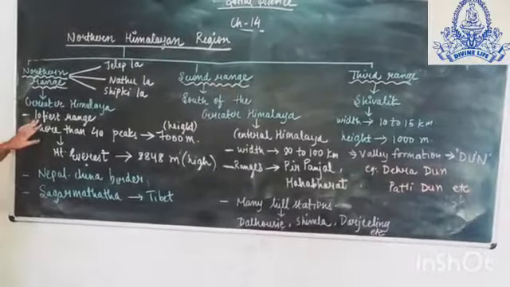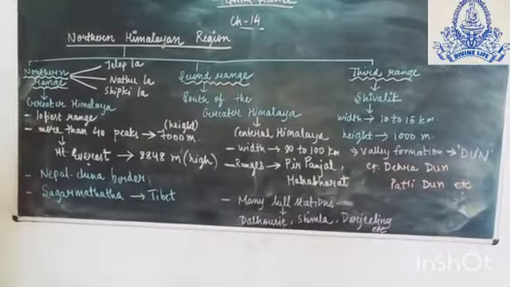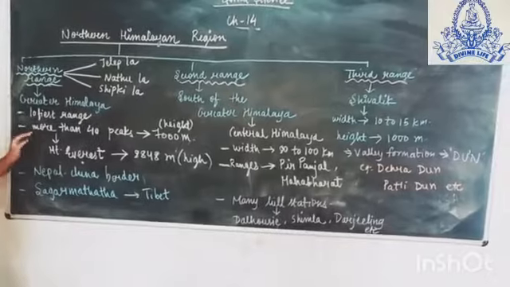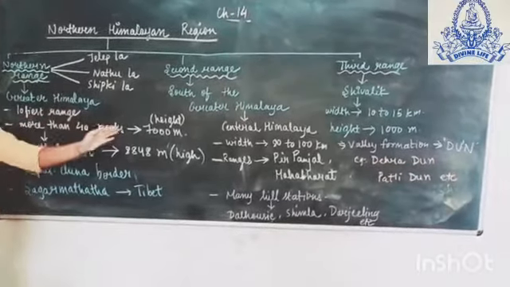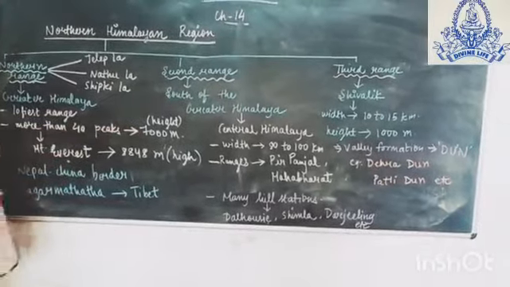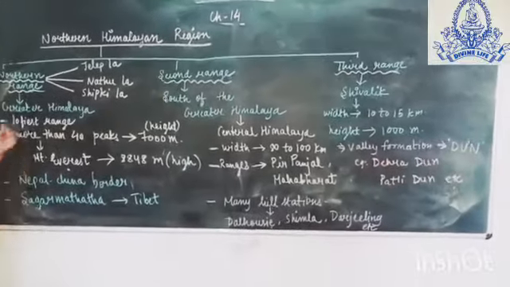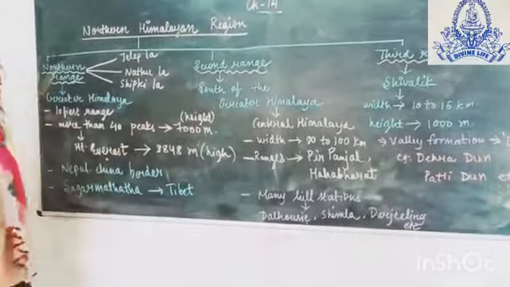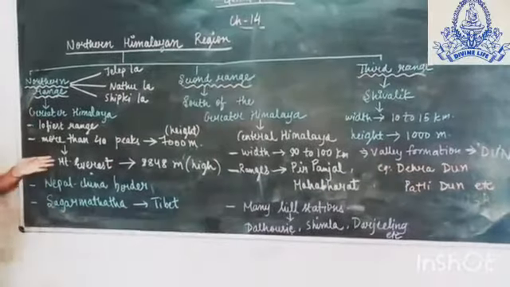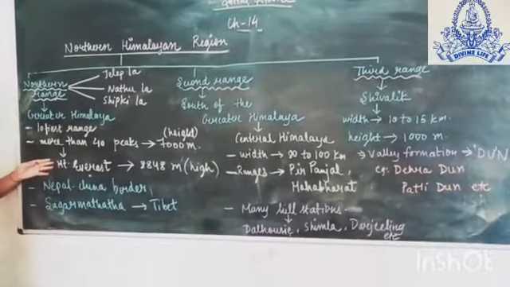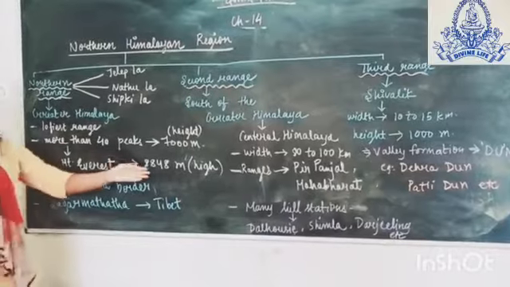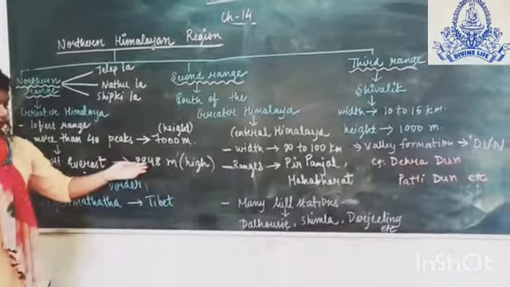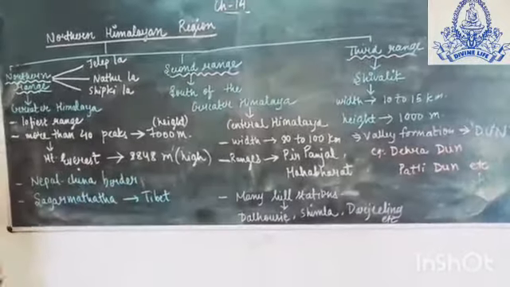It is known as the loftiest range. Secondly, it has more than 40 peaks, and its height is more than 7,000 meter. The most famous peak of this range is Mount Everest, whose height is 8,848 meter.